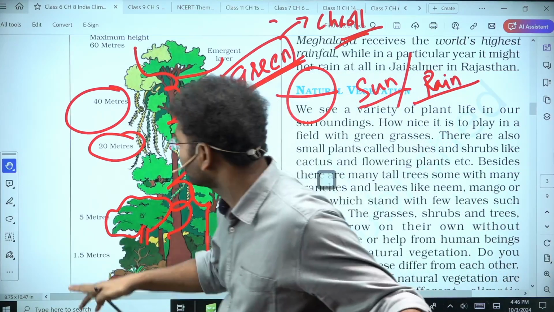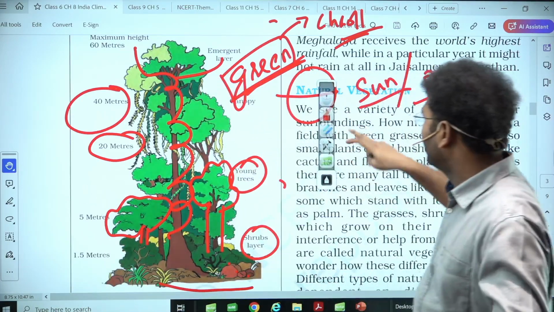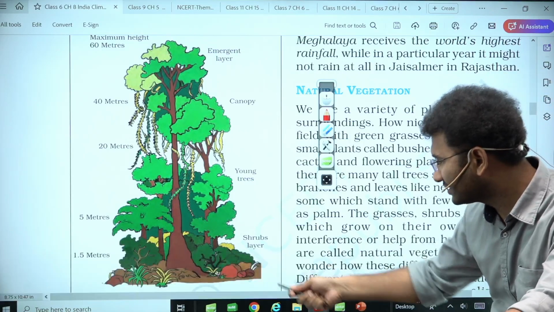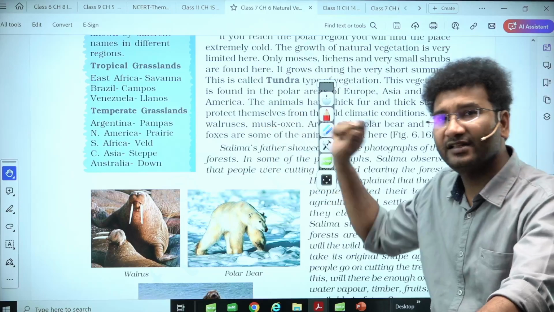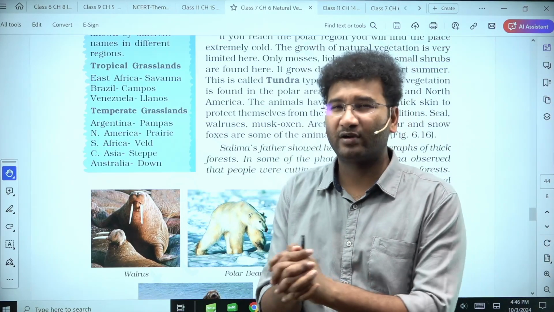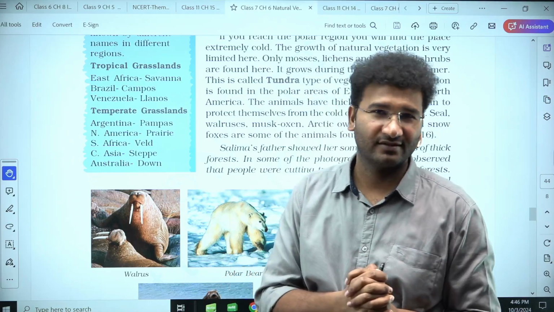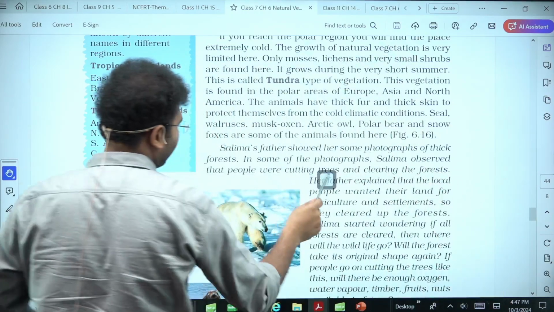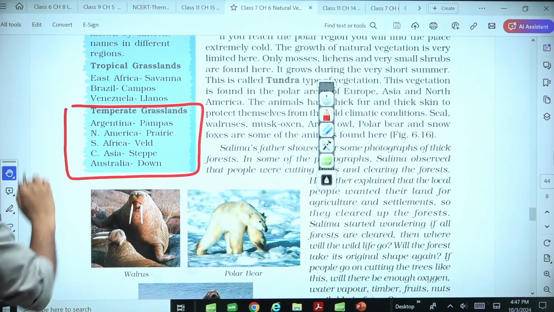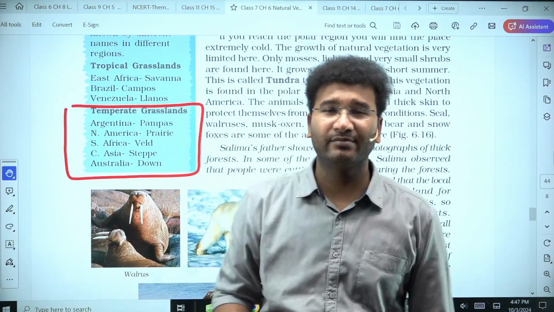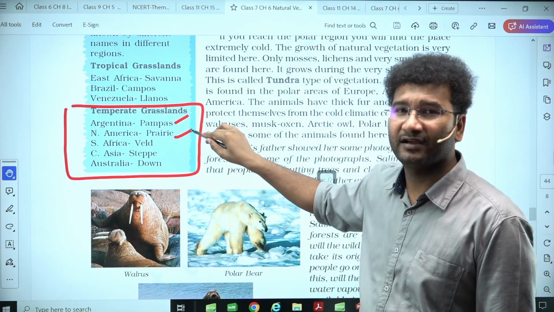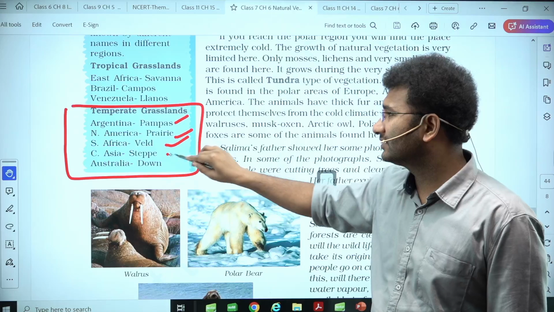Now come back. So this is how the vegetation is going to be there. But I am more focused on first finishing these grasslands. We'll first look into the grasslands and then go around. So can I say that grasslands are present in those areas where the water availability is seasonal or less? Yes. Come to the second component, that is the water availability in the temperate grasslands is less or comparatively less, but at the same time the sunlight availability is less. So here Argentina pampas, North America prairies, South Africa velds, steppes, downs.